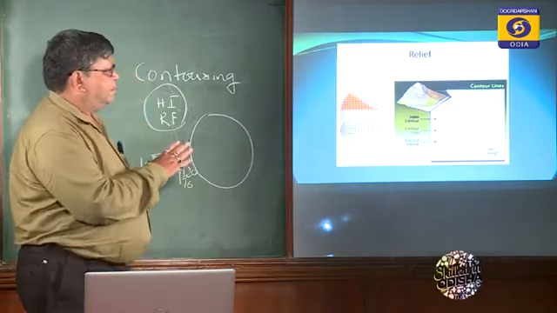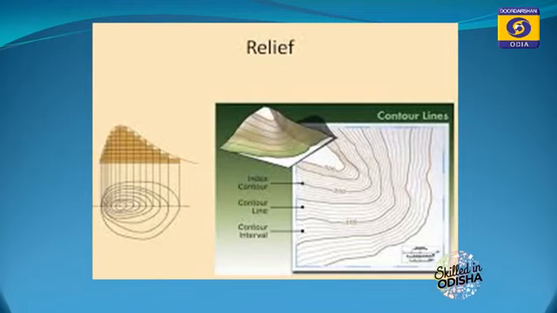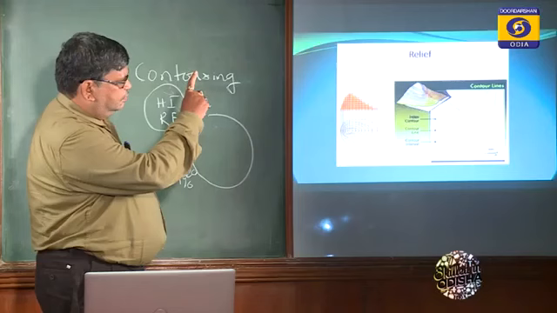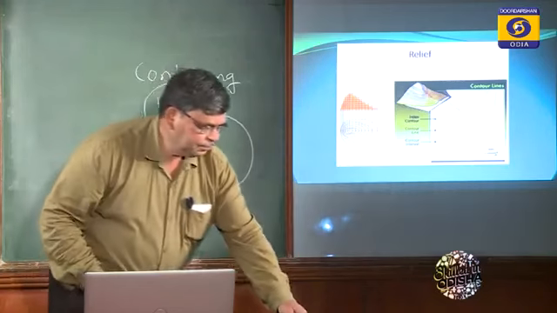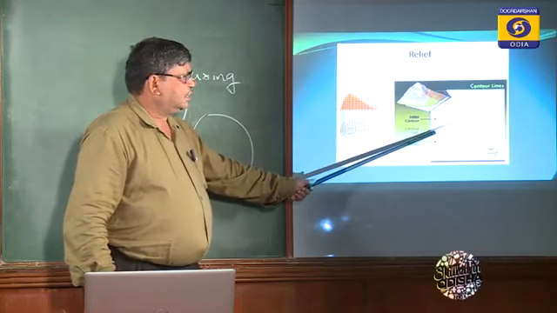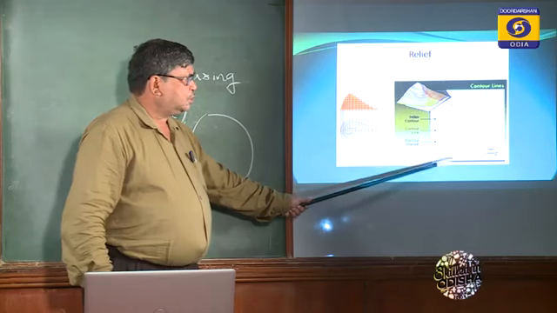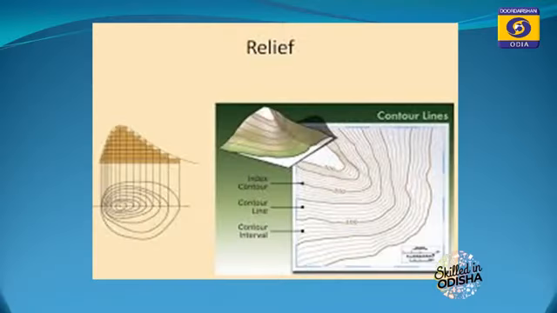This is an example of a contour map. You see, this is a mountain, where you will find different contour lines. The highest level has the higher value; this RL is higher, then gradually it decreases, and the difference between one contour and the next is known as the contour interval. We are going to discuss that in the next chapter.